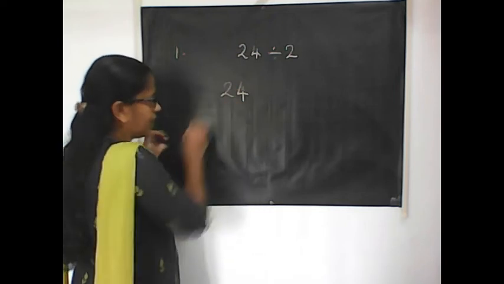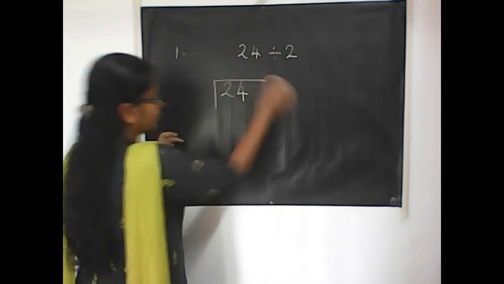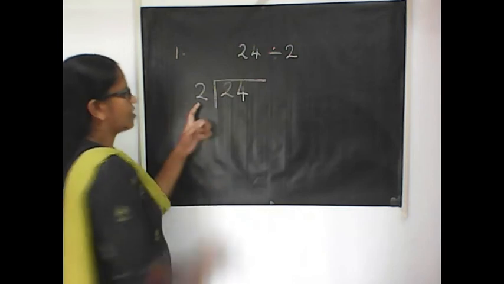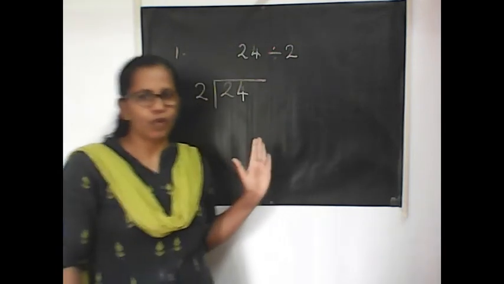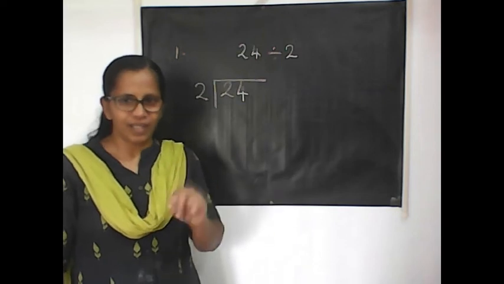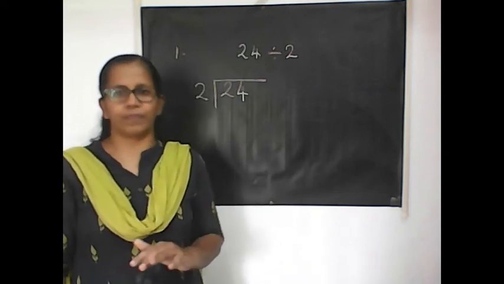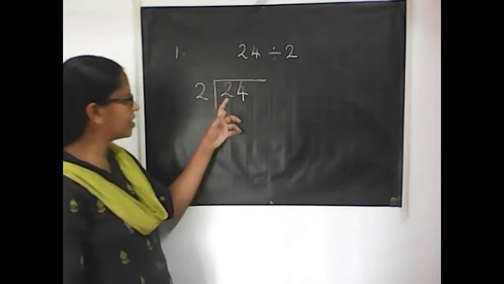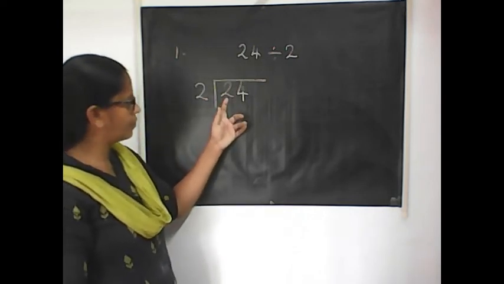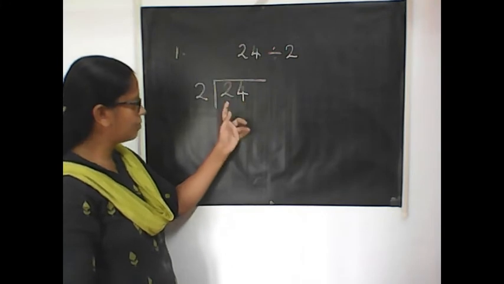So, for that, you write in the division format. 24, this is the dividend. That's inside. Then 2 outside. That is the divisor. First step, you have to make a division format. Got it? Then now listen to me. What is the first step? First step in division, look at the digit at the left side of 24.